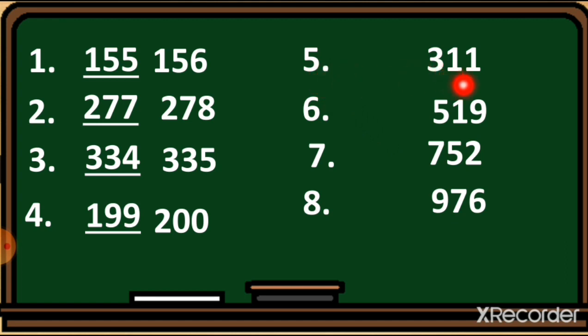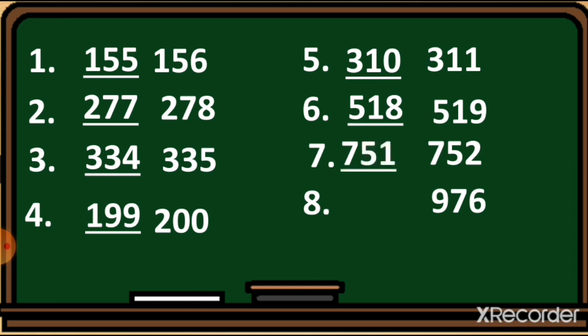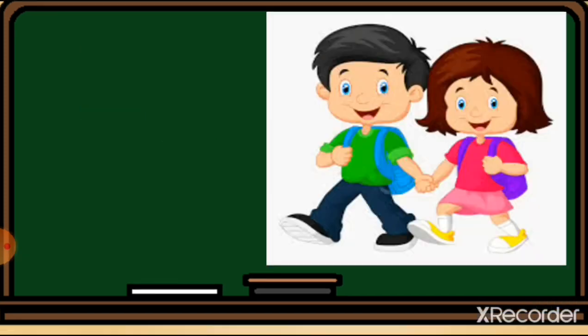Let's see number 5 here. You can see 311. So before it, the number 310 will come. Here is 519. So before it, 518 will come. Here is number 7. So before 752, the number 751 will come. The number 8, 976. So before it, the number 975 will come. Here you can see this.